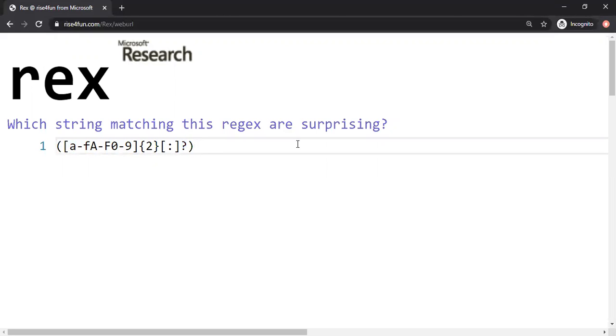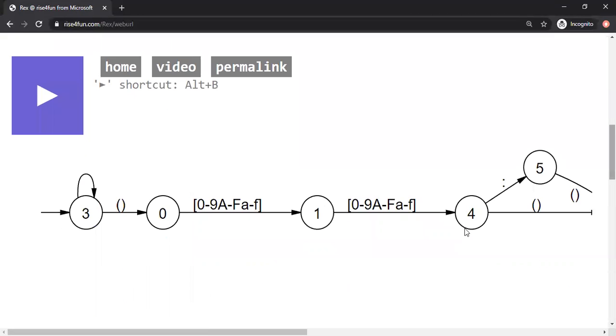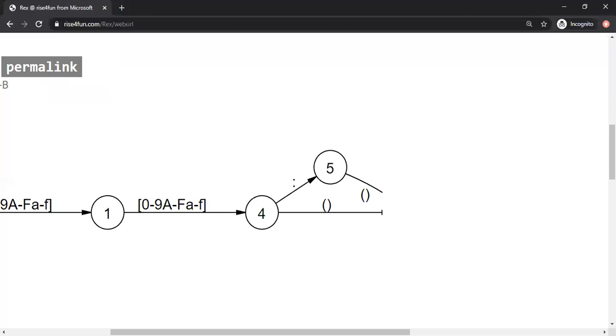Okay, so we wanted to see graphically what it means, given this regular expression. So we can actually run the tool now, and we get a regular expression like this. What you're seeing is a small regular expression converted into an automaton. Let me explain the structure of the automaton a little bit.